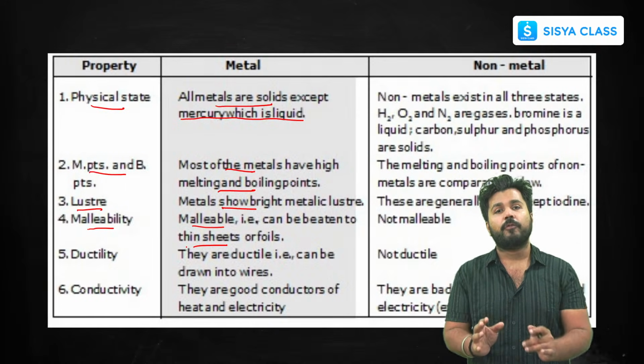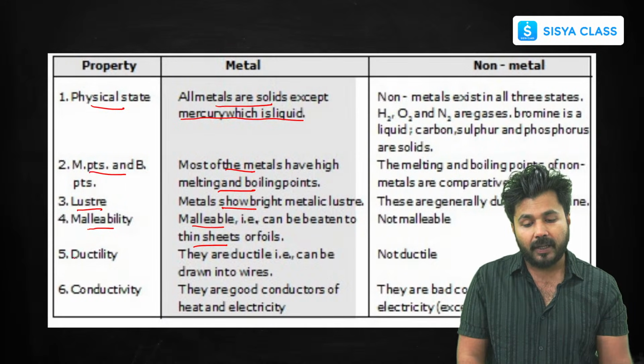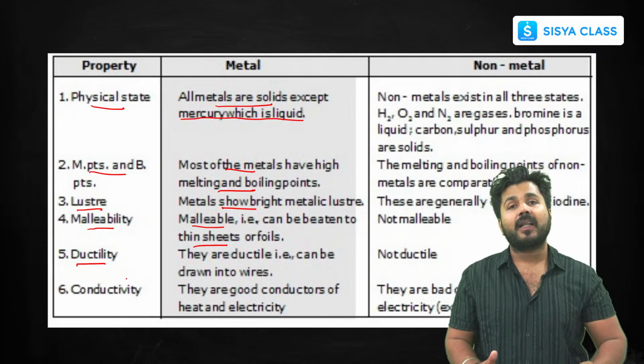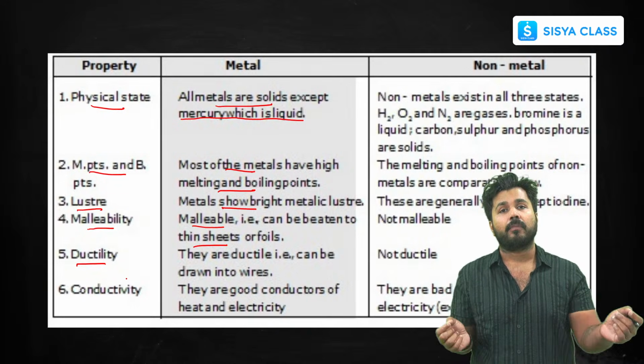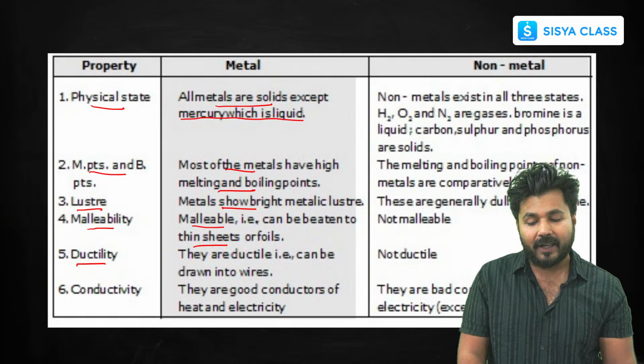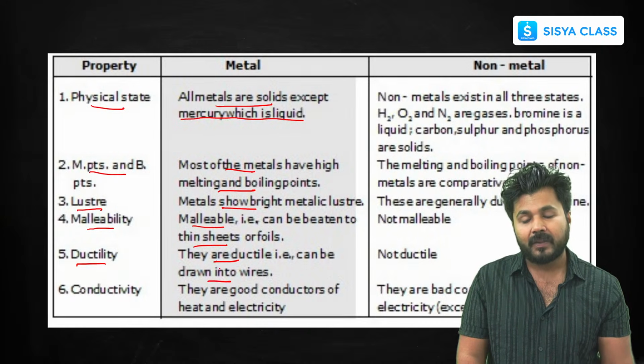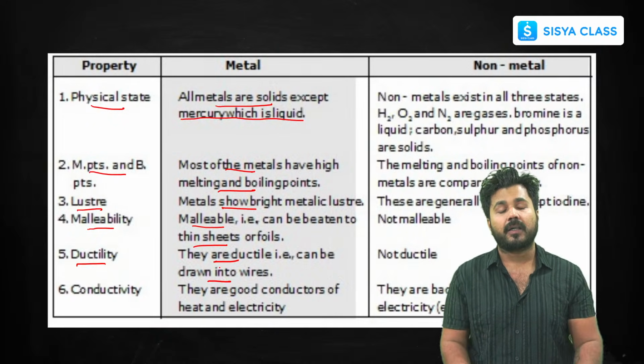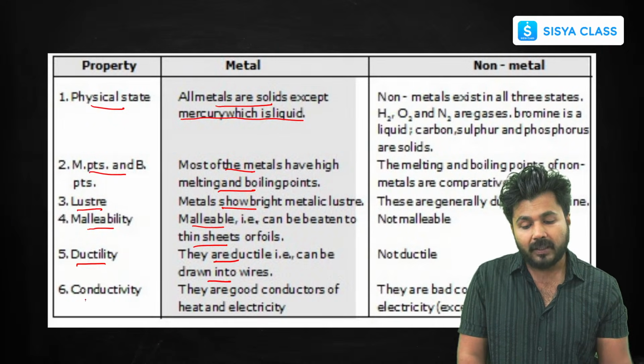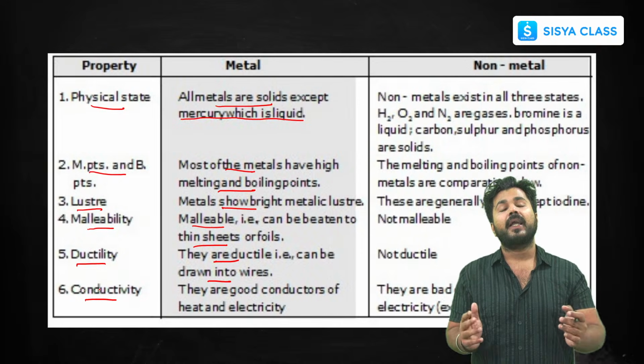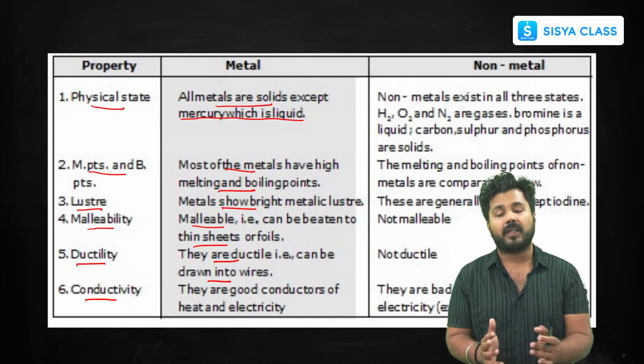Talking about ductility, now what is ductility? Ductility means to draw something into wire form. So these can be rolled into wires also, like copper wires, that is used in electrical conductivity process. Now conductivity, they are very good conductors of heat and electricity. They pass on heat and electricity very easily.